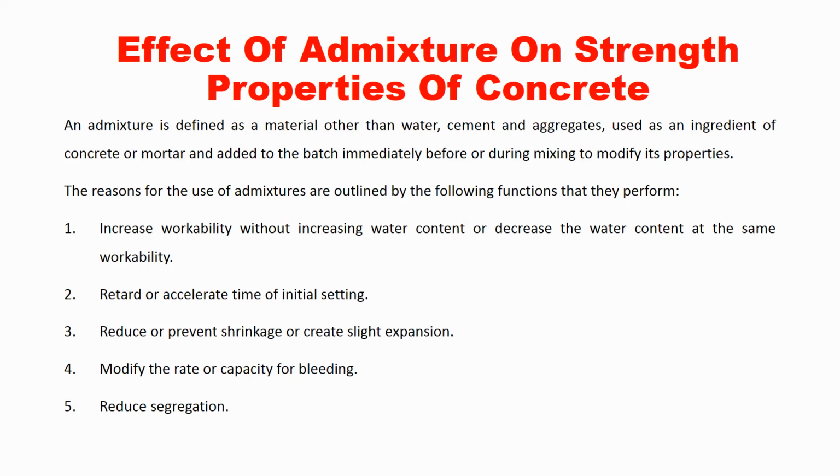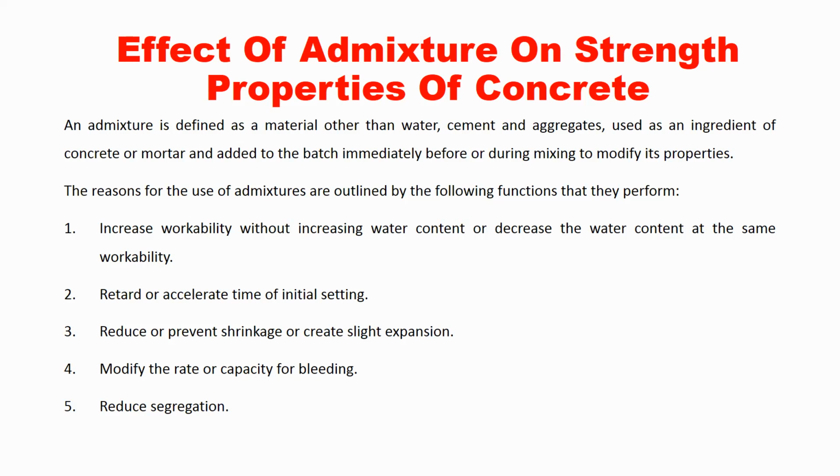Suppose we are using plasticizer, which is one of the types of chemical admixture. With the help of plasticizer you can reduce the requirement of water content. Suppose we need 100 liters of water, you can use only 90 or 85 liters of water instead of 100 liters, and still you can get the same workability.